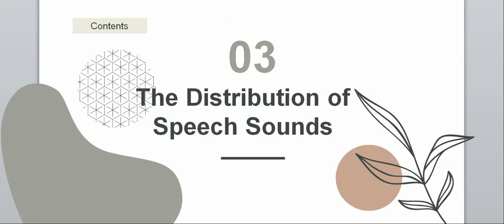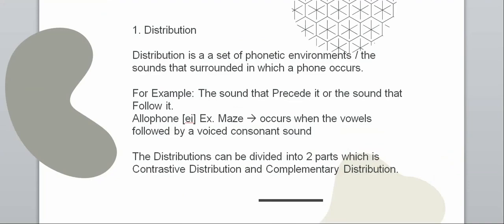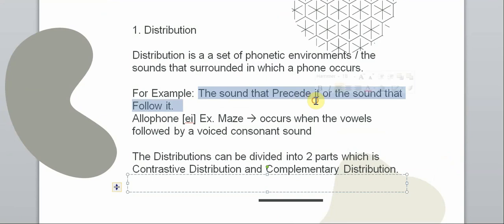Third material, the distribution of speech sounds in phonology. The distribution is a set of phonetic environments, or the sounds that surround it, in which a phone occurs. For example, the sound that precedes it or the sound that follows it. What is the meaning of this? The sound that precedes it or the sound that follows it?